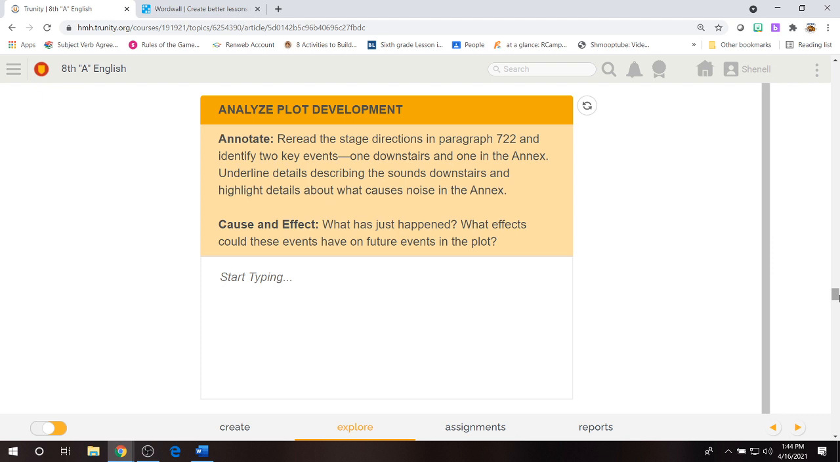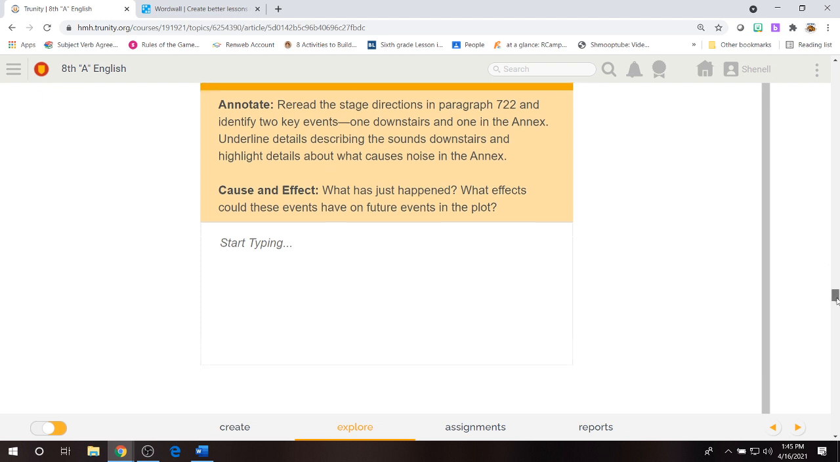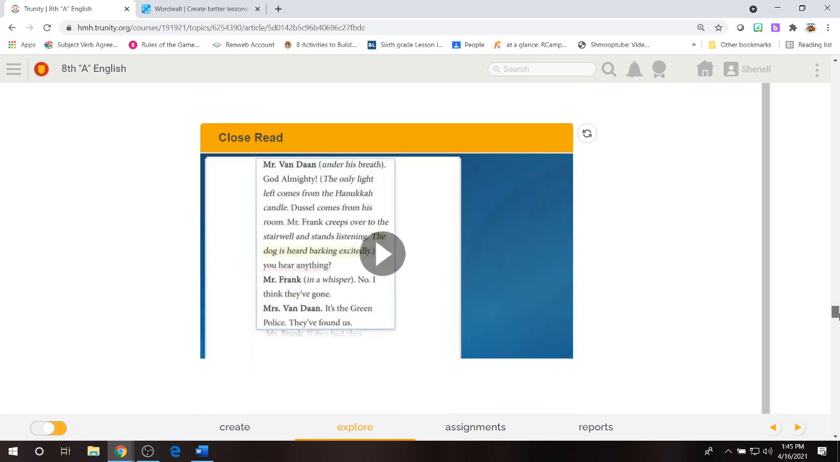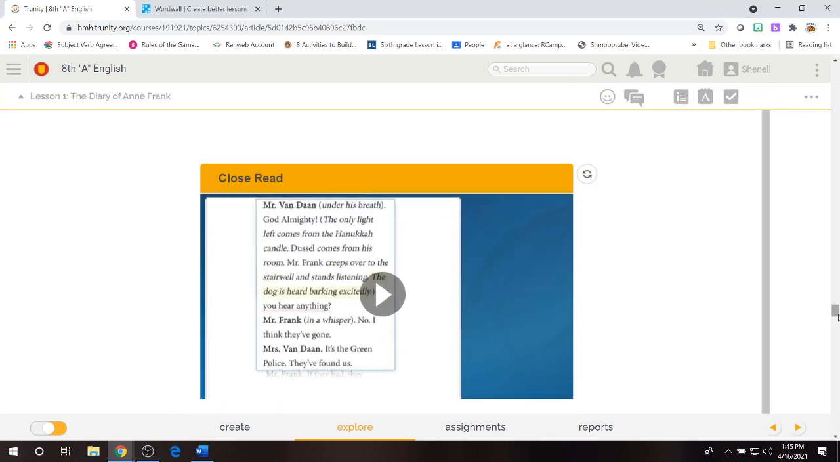Once you do that, it's time to find the cause and effect. What has just happened? What effects could these events have on future events in the plot? We have a close read video.